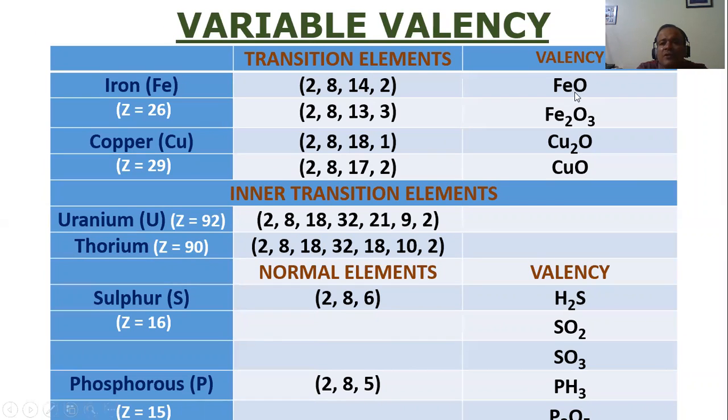So here, if you see, the valency is 2. Why 2? Because oxygen's valency is 2. First I'll do this so you will understand better. You can see there are 3 electrons in the outermost shell. That means its valency will be 3. And here it has 2 electrons in the outermost shell, so the valency will be 2.